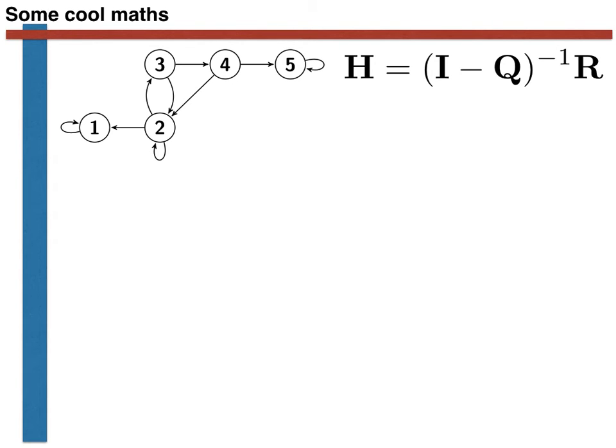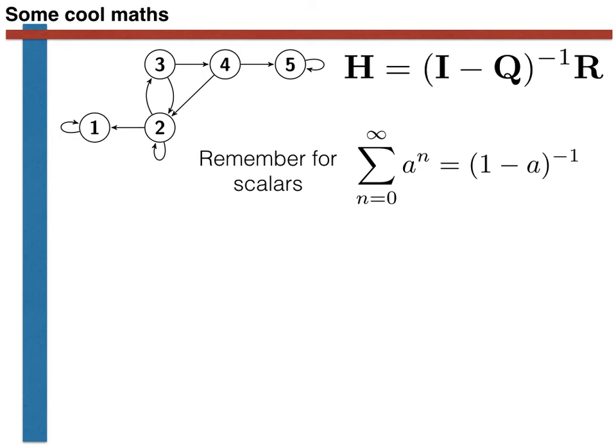Before we continue, let's digress for a moment and consider some pretty cool maths that makes this all rather convincing. The first step in doing this is to recall the following result on power series. In essence, if we take a number a that is less than 1 and take the sum of all of the integer powers of a, this is equal to 1 minus a all to the power minus 1. In other words, it is equal to 1 over 1 minus a.